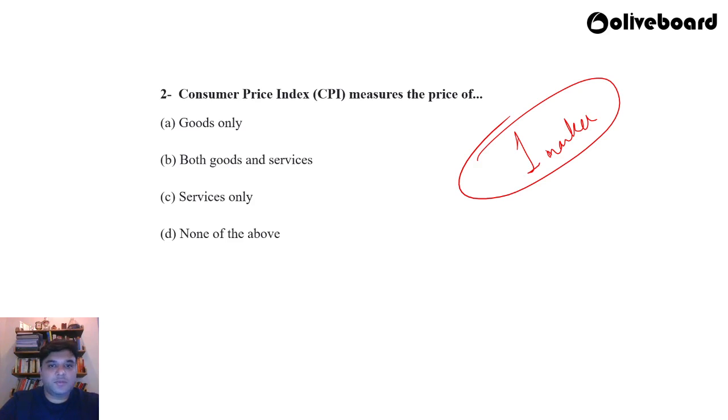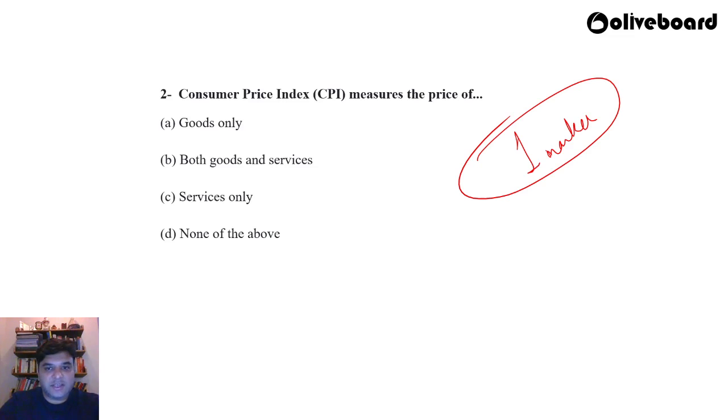So the consumer price index measures the price of: A. goods only, B. both goods and services, C. services only, D. none of the above. I'm expecting more answers, and more people to join in and be active participants in today's session. So what do you think is the correct answer? What do you think is the correct answer?